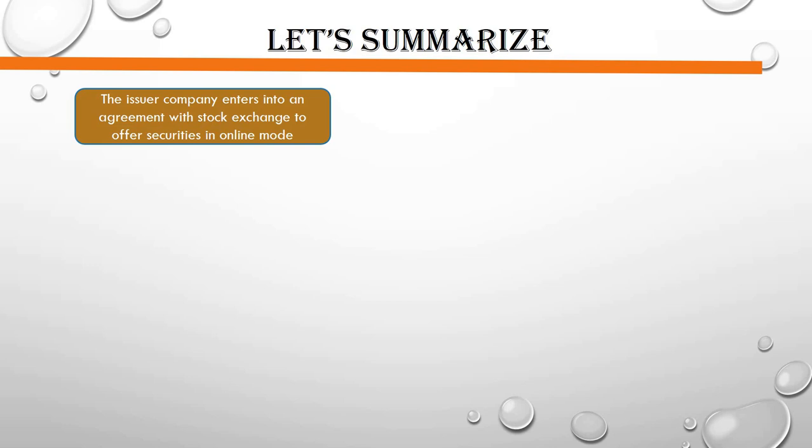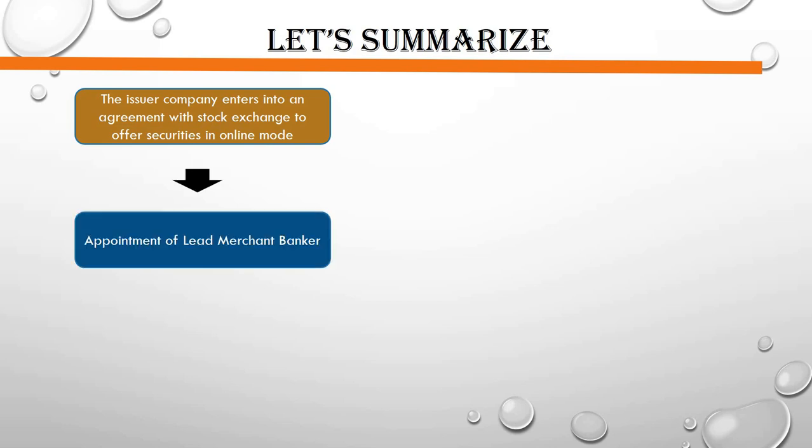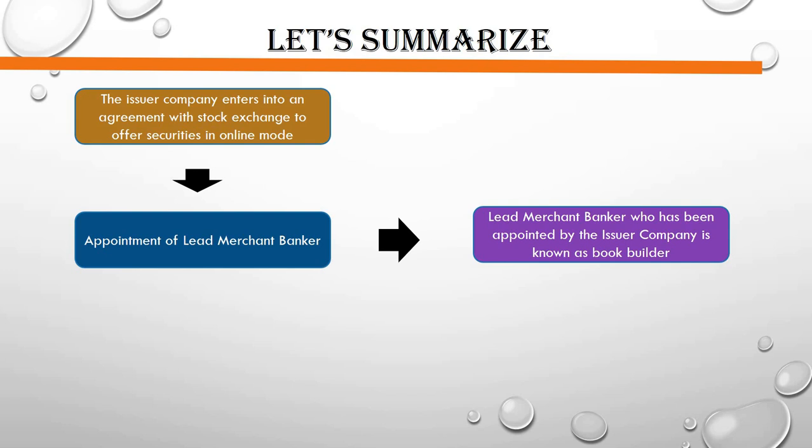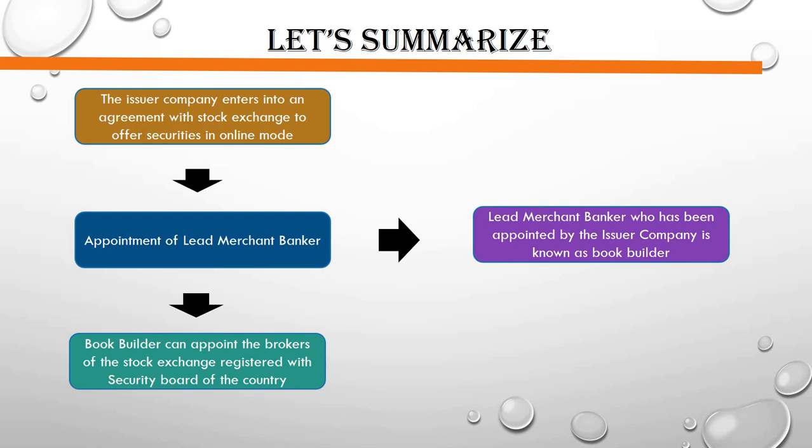Now let's summarize it. The first step is the issuer company enters into an agreement with the stock exchange to offer the securities in online mode. After that, appointment of the lead merchant banker is done. That means the company is going to choose a lead manager. The lead merchant banker appointed by the issuer company is known as the book builder. And the book builder can appoint the brokers of the stock exchange registered with the Securities and Exchange Board of the country.